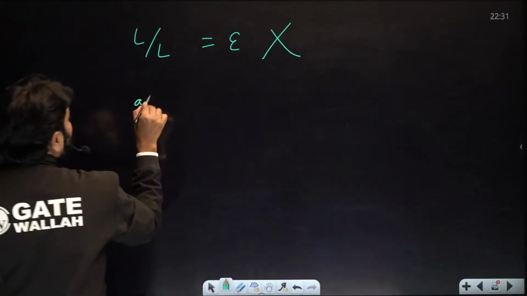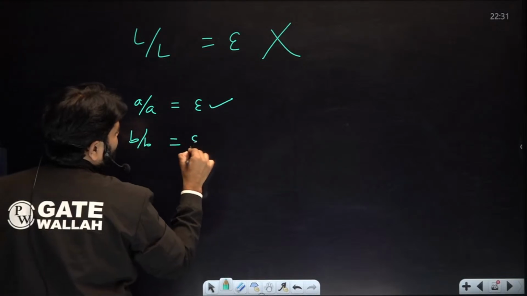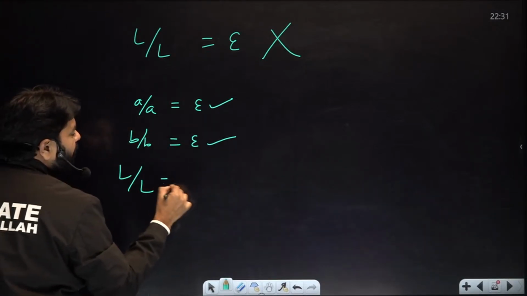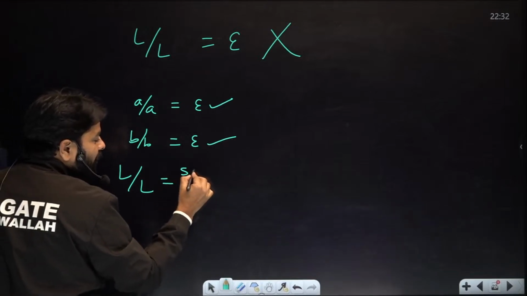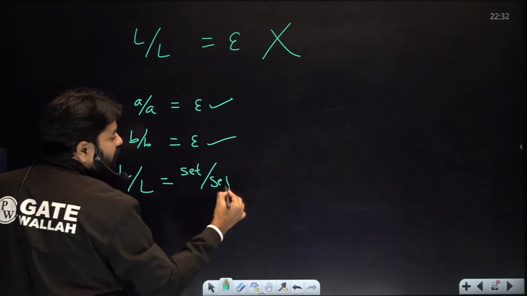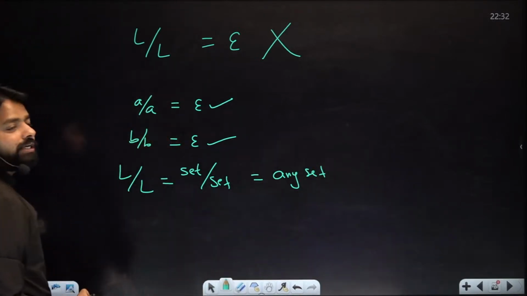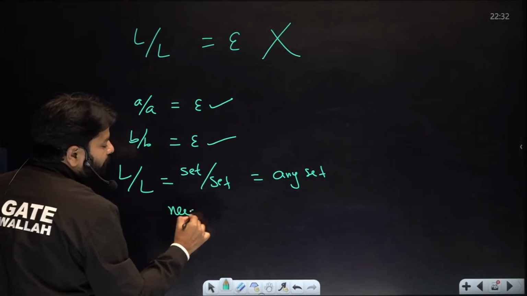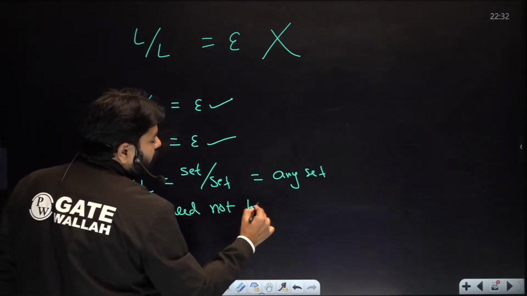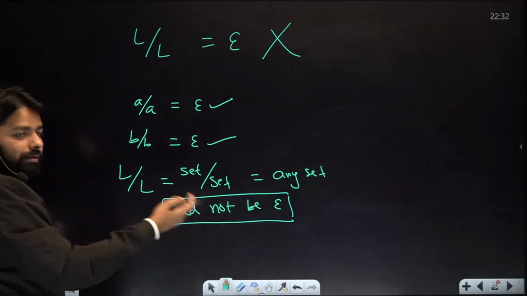Why? A by A is epsilon, correct. B by B is epsilon, correct. But L by L means L could be any language. That set we are doing, set by set, could be any set. So you need to be very careful. Don't say epsilon. It need not be equal to epsilon. Remember that, you get beyond epsilon also sometimes.